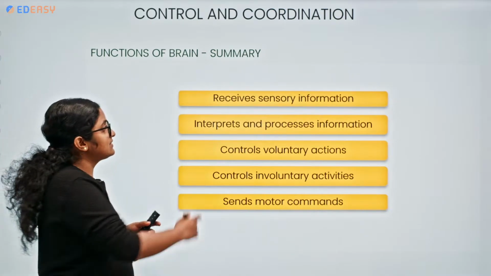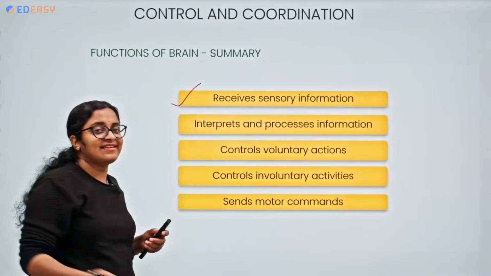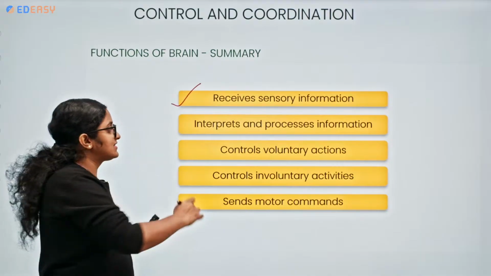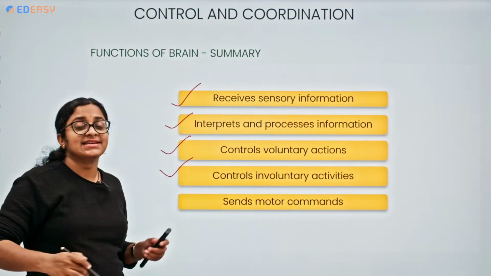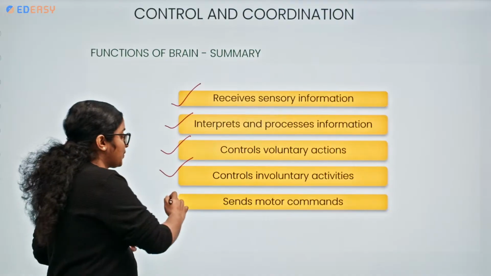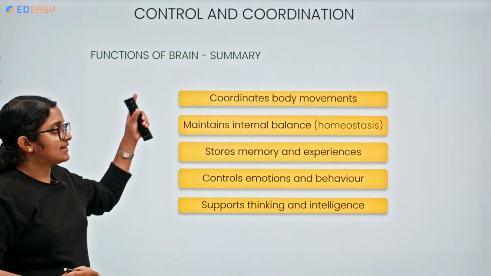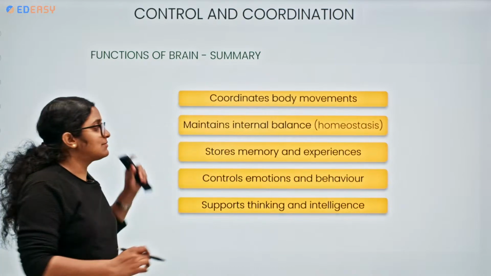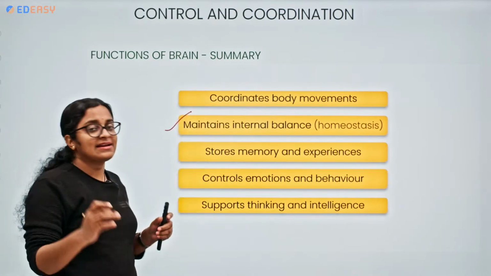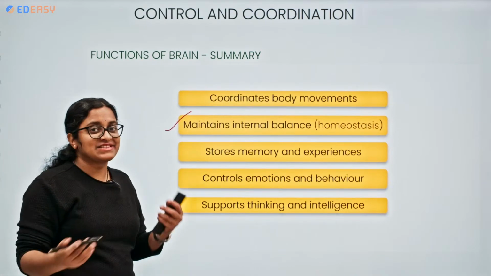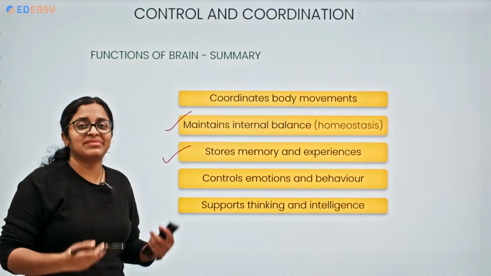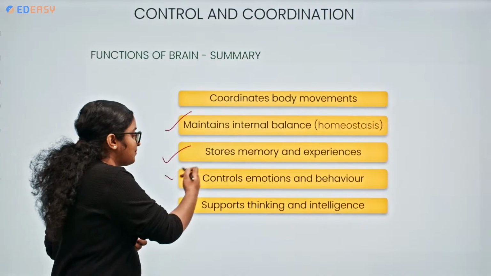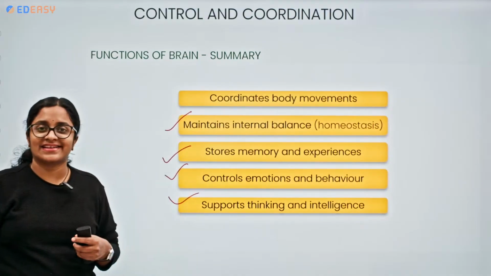It receives sensory information, interprets and processes this information, controls voluntary and involuntary actions, sends motor commands to motor nerves, and coordinates body movements, helps in maintenance of internal balance. Memory storage, past experience storage will be there, controlling mainly emotions and behavior, and supporting our thinking and intelligence.